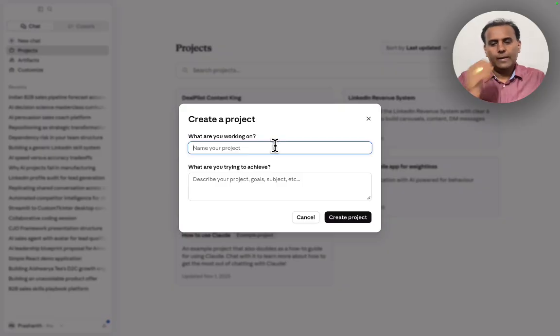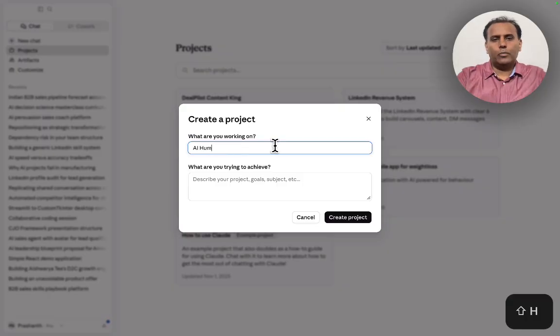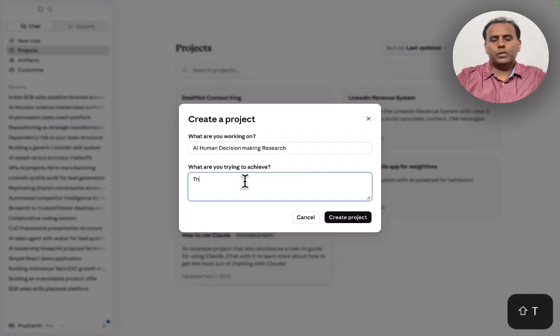I would call it the AI human decision making research project. This project is to help do the work on AI versus human decision making research.